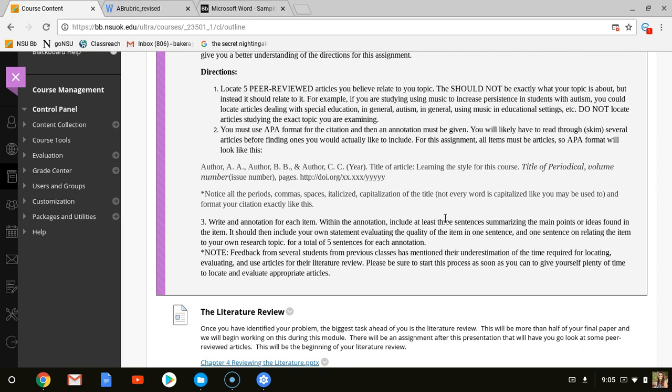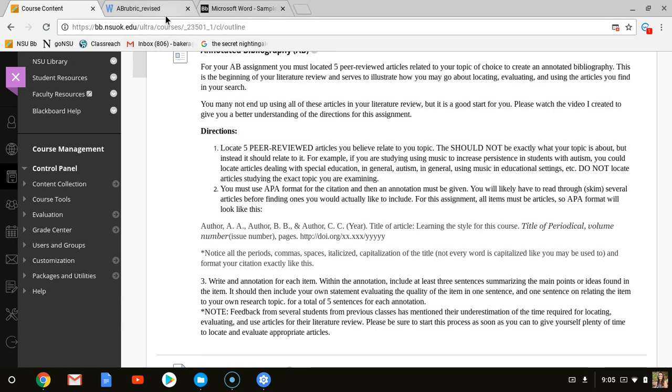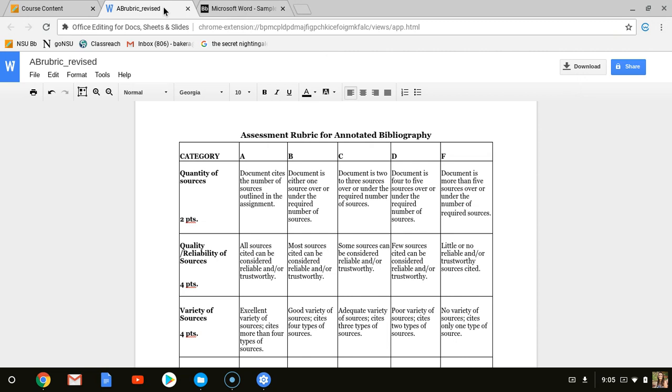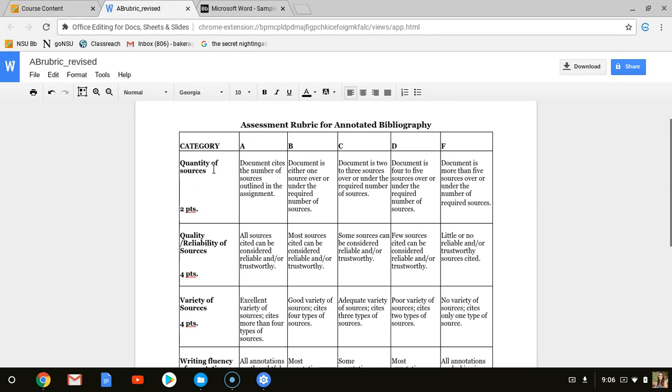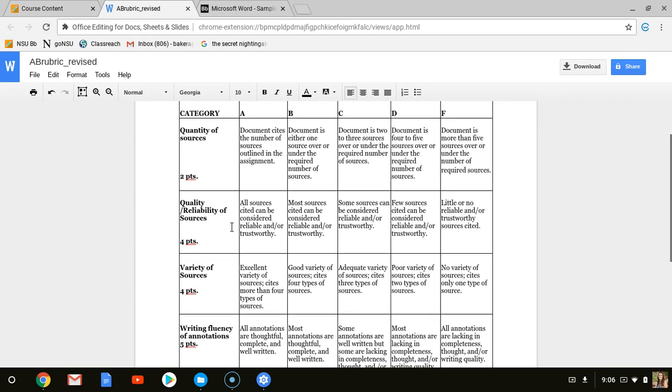You'll have 5 annotations. In the Important Documents tab, you will find 2 things. You will find the AB Rubric Revised, that's the title here. And you can see that this is worth 20 points, and this is the criteria that I'm looking for. So make sure that you go through that and you make sure that your annotated bibliography fits the A column. Also, you need to make sure that your articles are peer-reviewed. They have to be peer-reviewed.